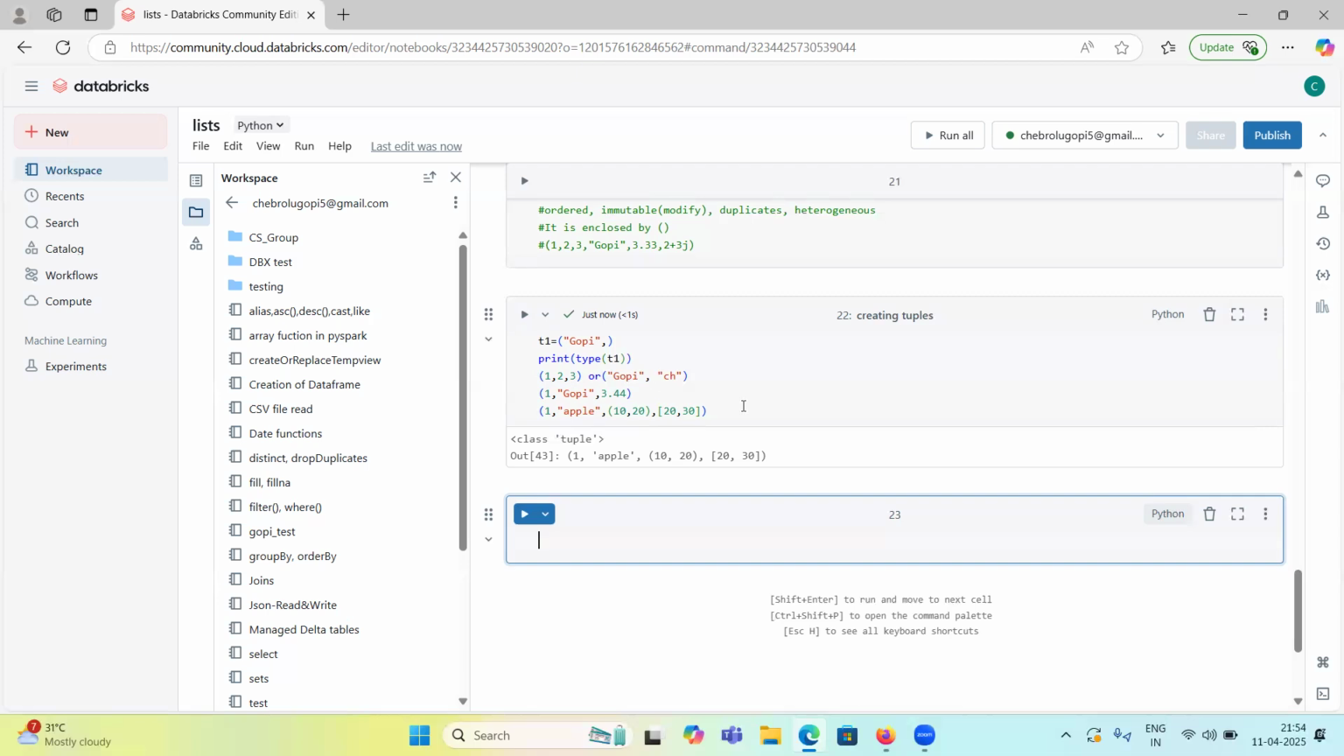Okay, so the characteristics we have seen. What characteristics? These are ordered, so we can use indexing, and immutable. Immutable means once created we cannot change them, and they allow duplicates. Yes, like lists, they will also allow duplicates, and we can have heterogeneous data. They are ordered, right? Ordered means the first position will always stay. So let me create one sample tuple. I am creating one sample tuple.